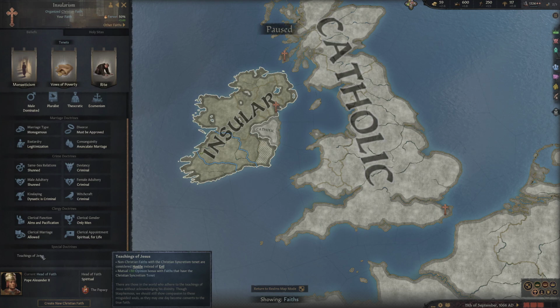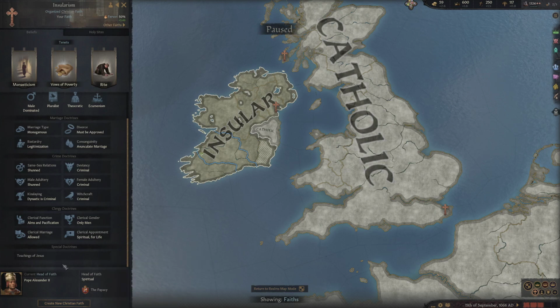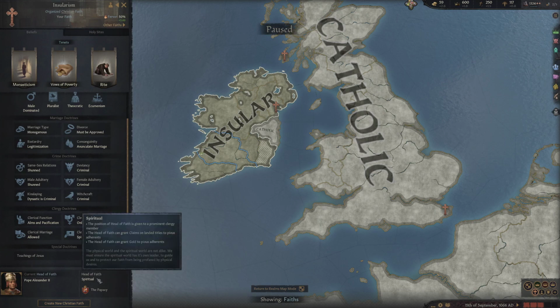As you can see just below this, we also have a head of faith. As I mentioned, not all religions will have a head of faith. I'm getting my THs and my Fs all mixed up. But this one currently does. Catholicism and Insularism both do. I know that off the top of my head, but as I said, I'm not 100% sure about all the religions in this game, but some will and some won't. And again, having a religious head and not having a religious head will give different benefits and drawbacks. As you can see, the head of faith for this one is spiritual.